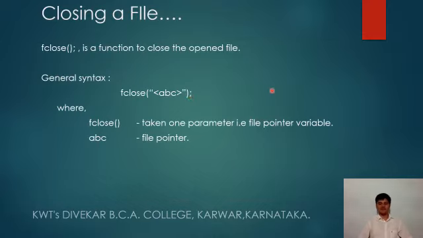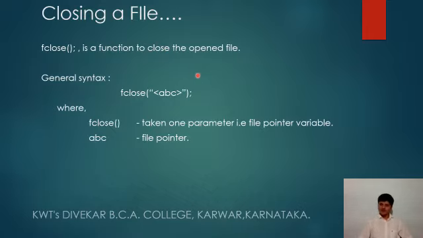Now, closing the file. Whenever we open a file, before we terminate the execution, definitely the file must be closed, or there is a chance of losing the data which was stored in the file during the execution of the program. So fclose is a function which closes a file which is open.